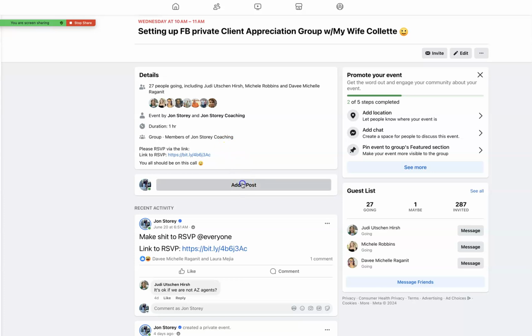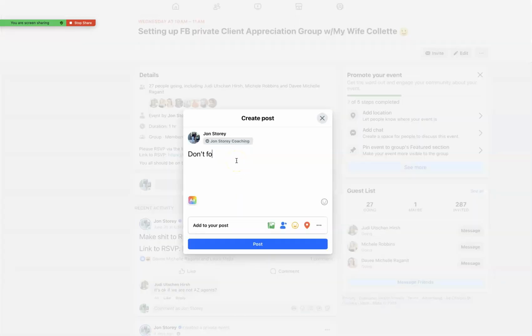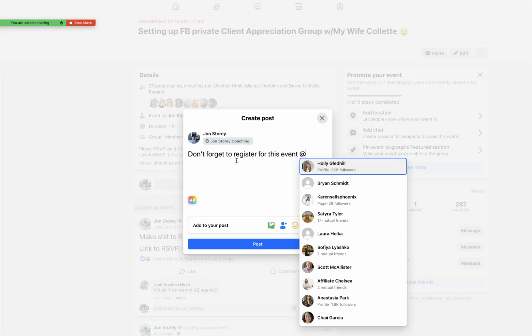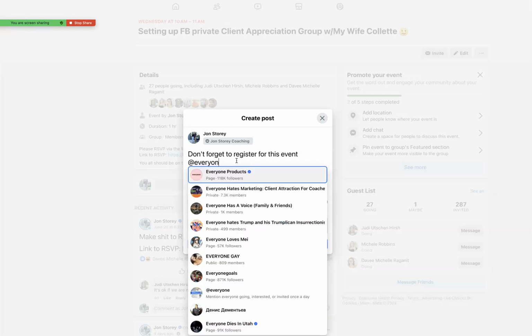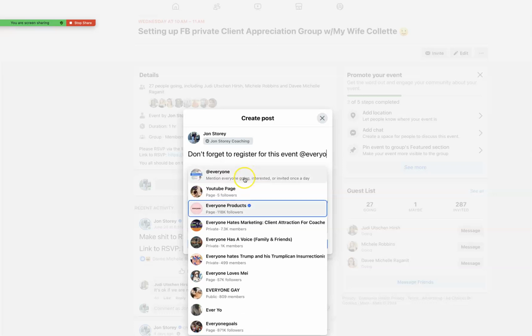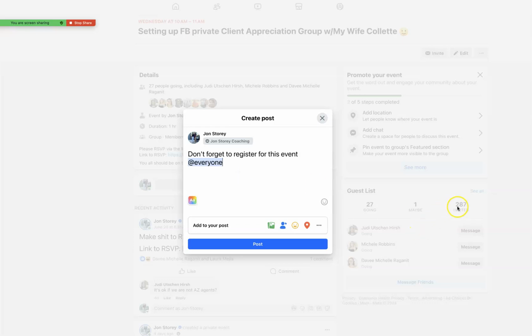With the new function, I'm going, don't forget to register for this event. And then what I'll do is I'll put the at everyone in my group, right? So you can do the at everyone. It's going to pop up however you want to do it from your group. As you go back, you're going to say, okay, everybody that's in this group, that's interested, going, invited once a day. So all the people that have been invited, which is that list over here that you can see, it's going to send them a little reminder notification here.